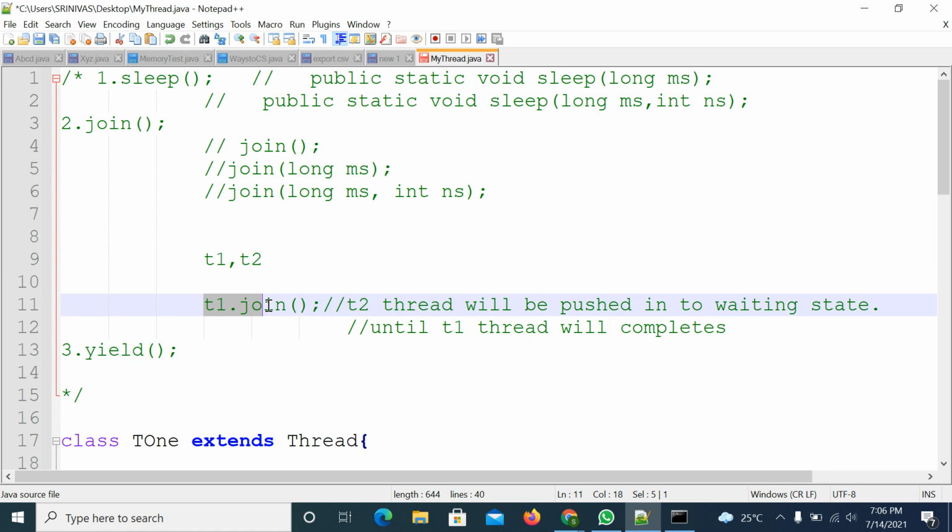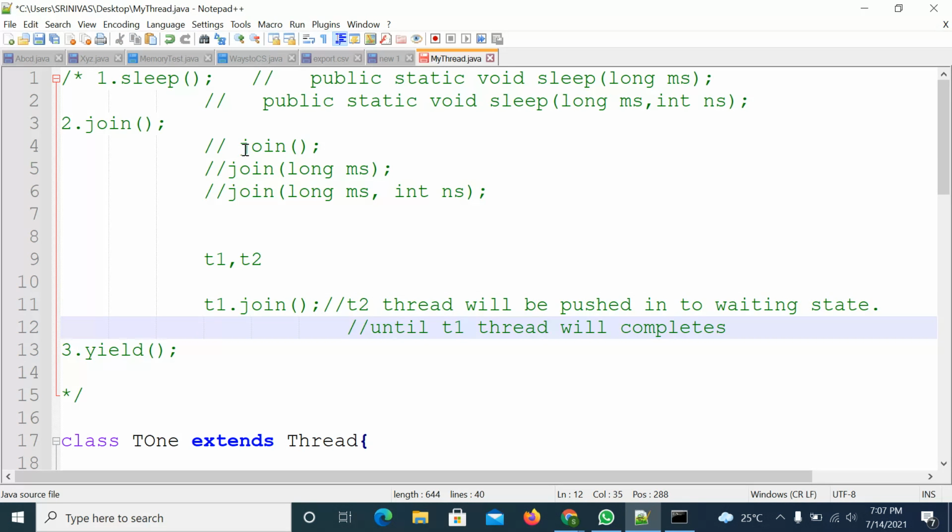So on top of one thread, if you are applying the join method, what will happen? In this case, not only the T2 thread, if other threads are also there, those other threads also will be pushed into the waiting state. How much time will those remaining threads be in the waiting state? Until the T1 thread completes the task. Once the T1 thread completes the run method, the thread scheduler will give the time to the remaining threads which are in a waiting state.